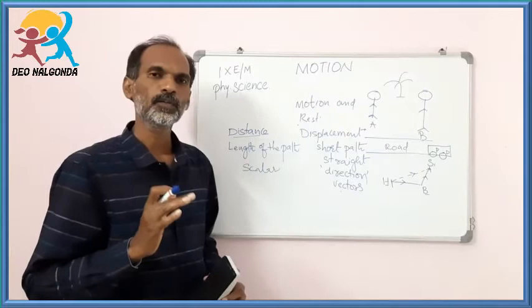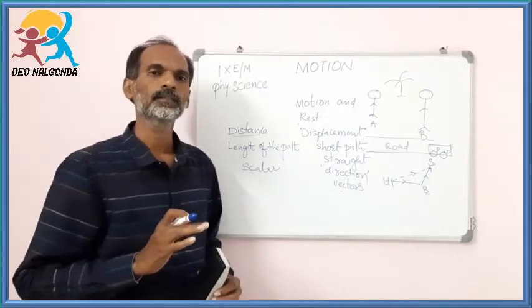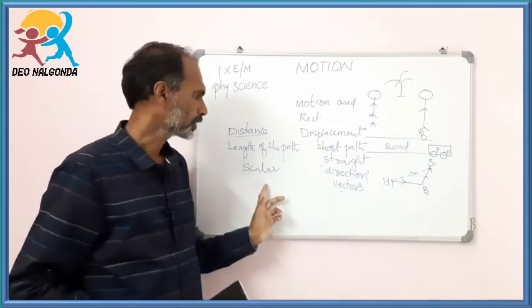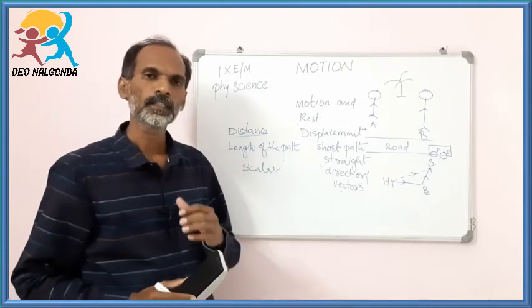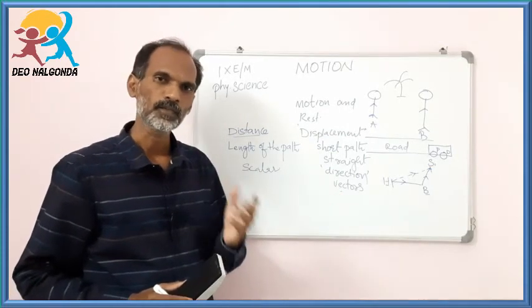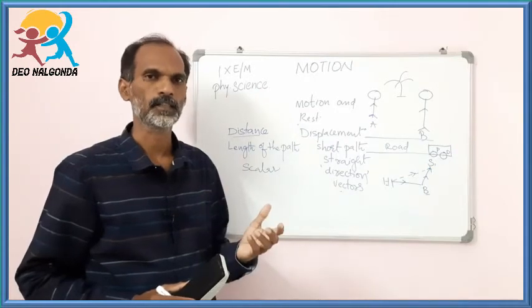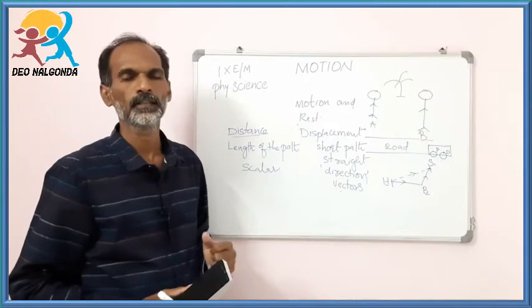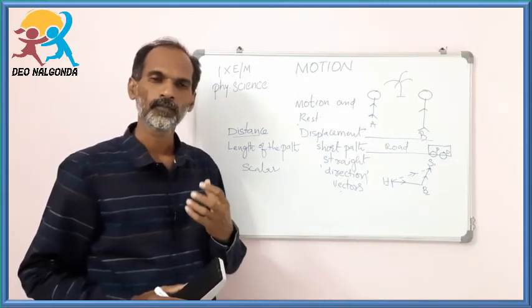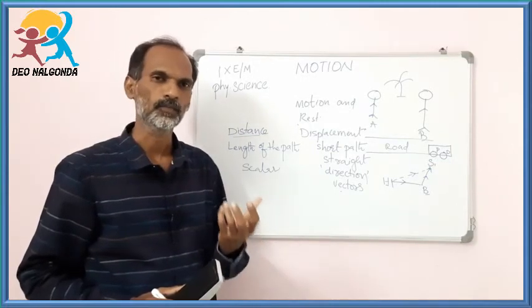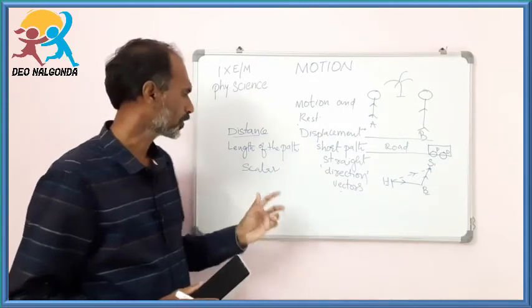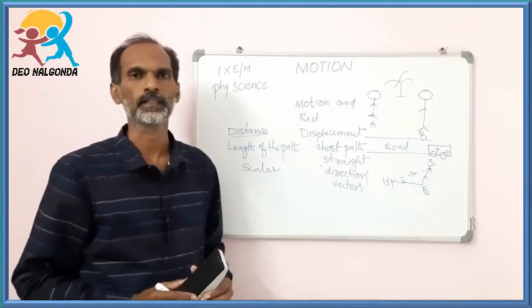Okay, it means all the physical quantities are divided into two types. One is vector and the other one is scalar. The physical quantities which have magnitude as well as direction can be called vectors. The physical quantities which have only magnitudes or quantities, but don't have specific directions, are called scalar quantities.